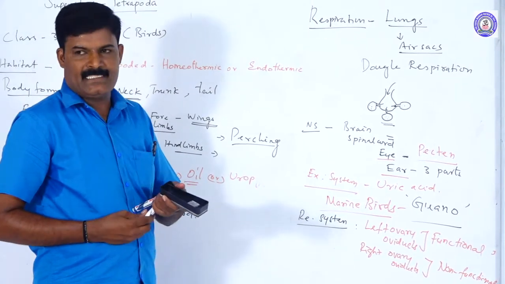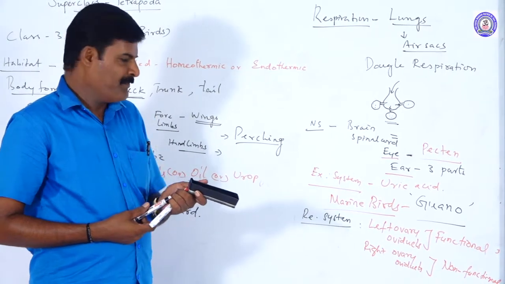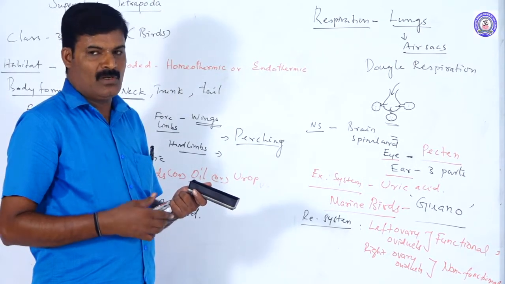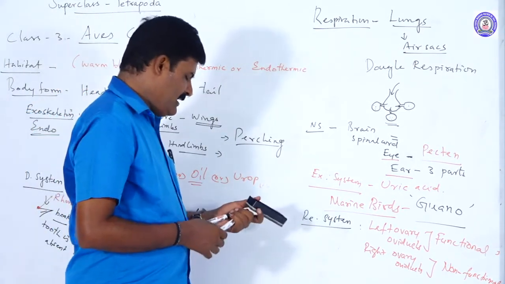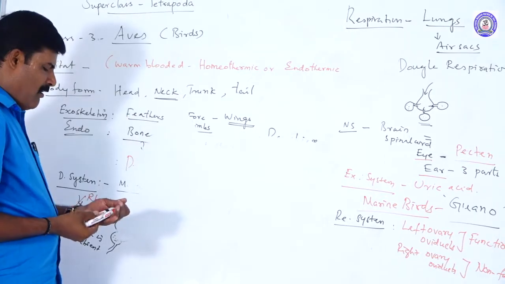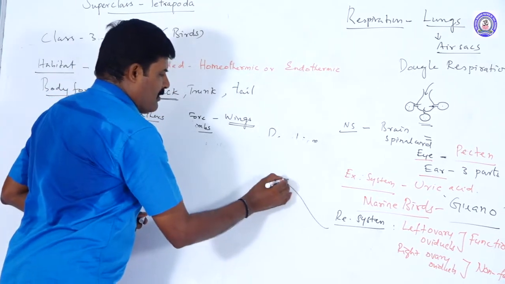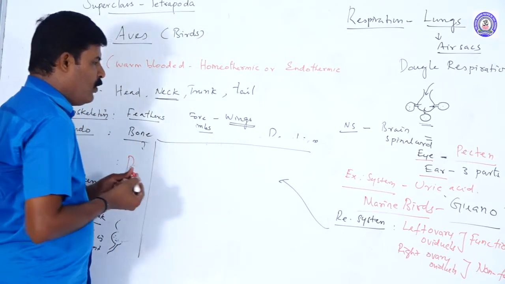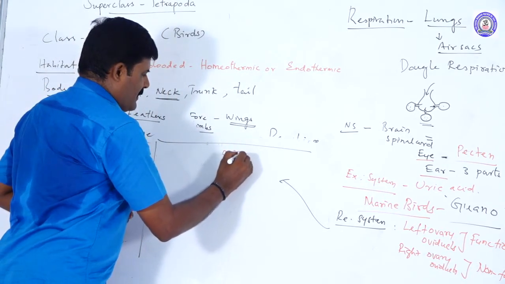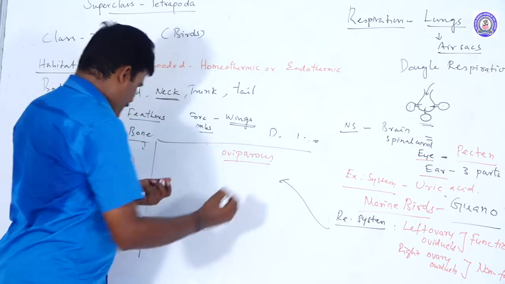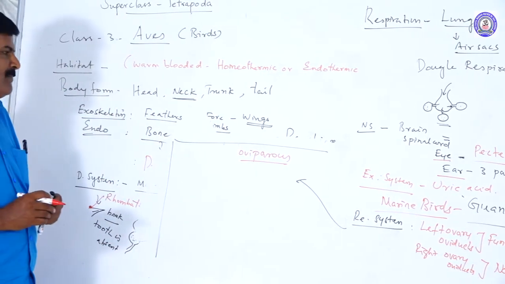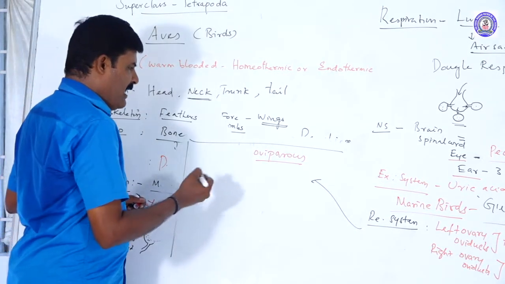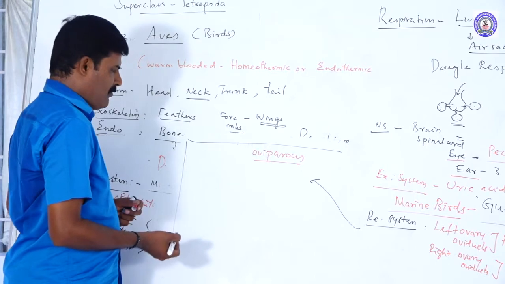The fertilization is internal, inside the body. The development is direct development because there is no larva. During development, all birds are oviparous. All birds are oviparous. What is the character of oviparous animals? They directly lay their eggs, and young ones are formed from them.